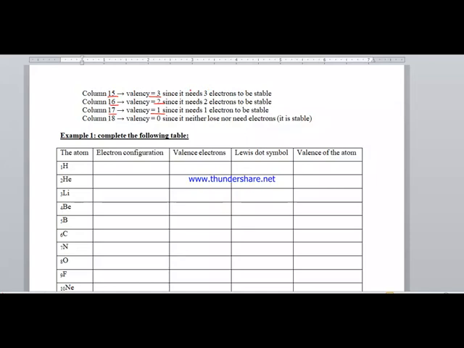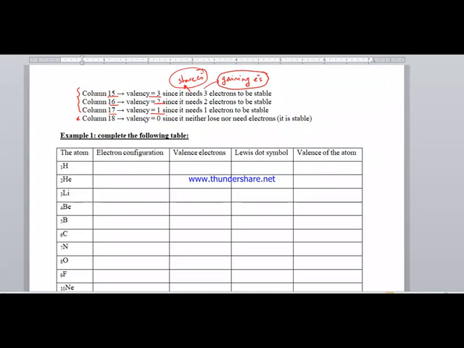They can acquire stability by sharing electrons or by gaining electrons. Only columns 15, 16 and 17 acquire stability, satisfying the octet rule, either by sharing electrons with other elements or, in some chemical reactions, by gaining these electrons.